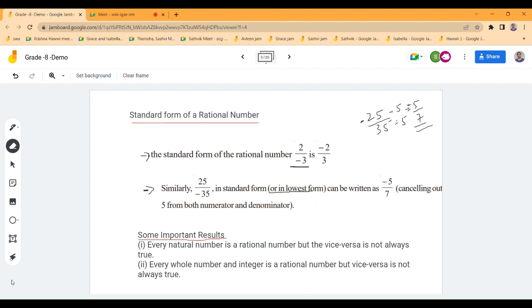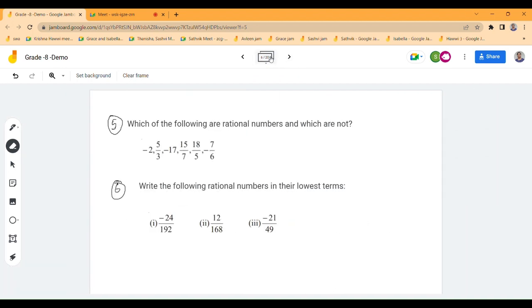Okay. So, can you do this fifth question on page number 6? You saw that question? Ma'am, should I do it? Yeah. Fifth one. So this is a natural number, rational, and this is a rational number. Except for the minus 7 by 6, the negative sign should go to the numerator.